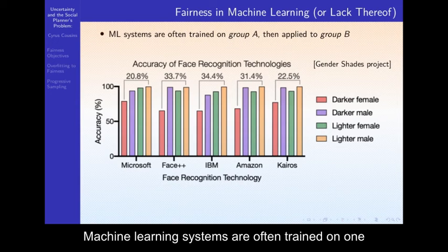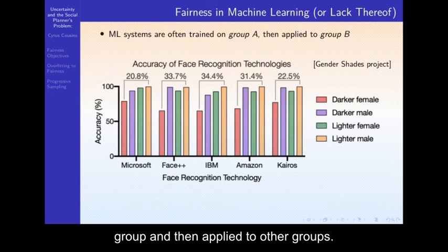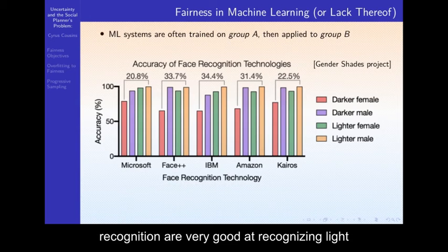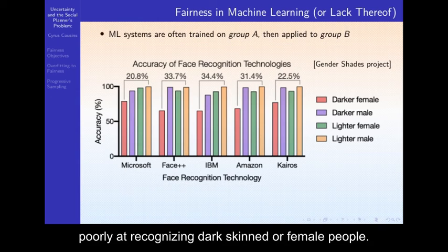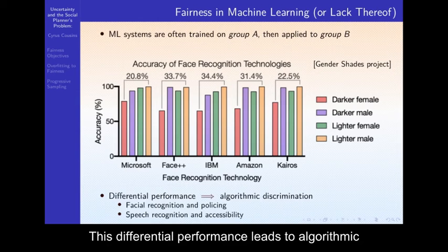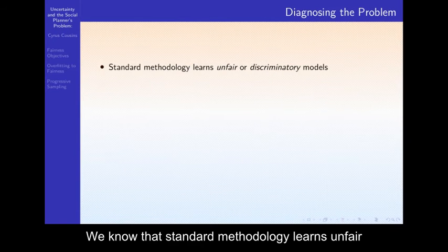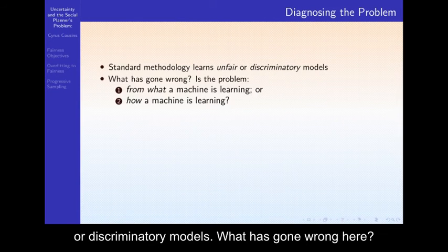Machine learning systems are often trained on one group and then applied to other groups. From the Gender Shades project, we know that commercial machine learning systems for facial recognition are very good at recognizing light-skinned males, but perform poorly at recognizing dark-skinned or female people. This differential performance leads to algorithmic discrimination. We know that standard methodology learns unfair or discriminatory models.